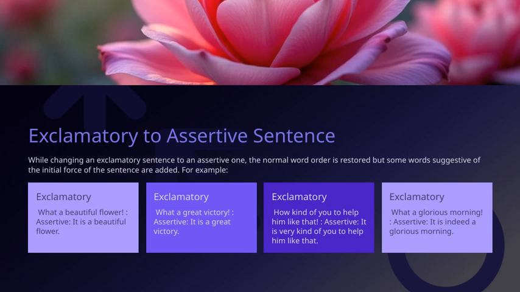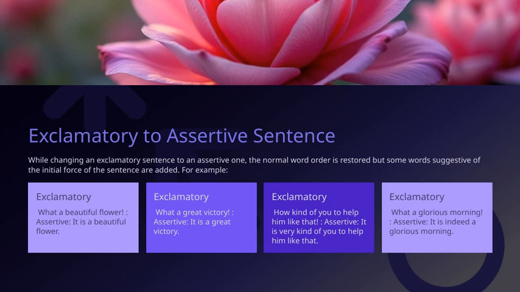The key point is that the exclamation's energy is replaced with a simple statement, but sometimes adding words like very or indeed can help capture the original enthusiasm. Another example is, "How kind of you to help him like that," which becomes, "It is very kind of you to help him like that." Notice how we add very to highlight the kindness, which was implied in the exclamation. And finally, "What a glorious morning," turns into, "It is indeed a glorious morning." Here, indeed helps convey the sense of admiration or wonder that the exclamation expressed.